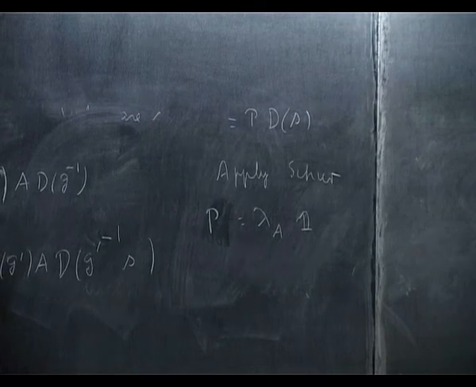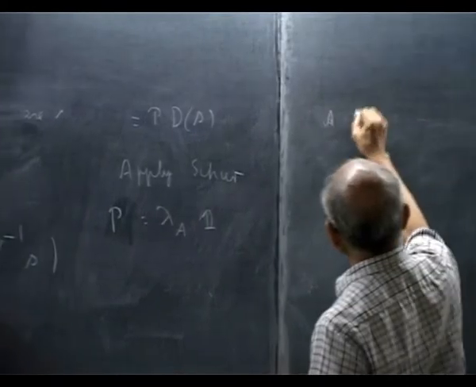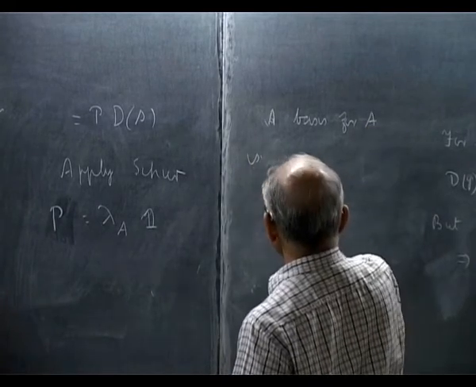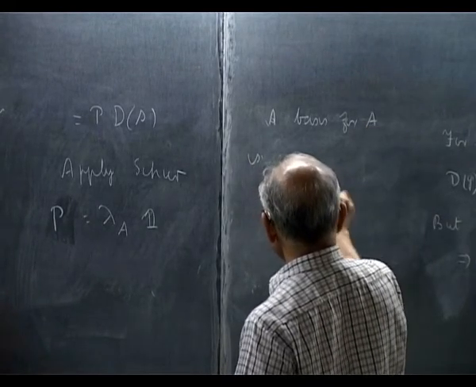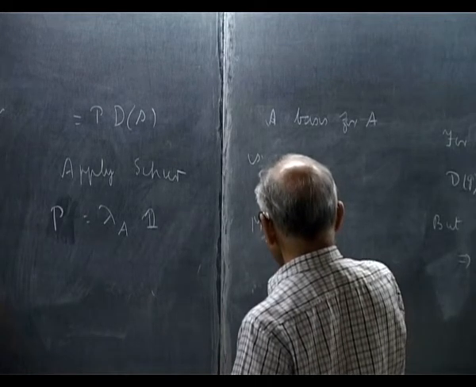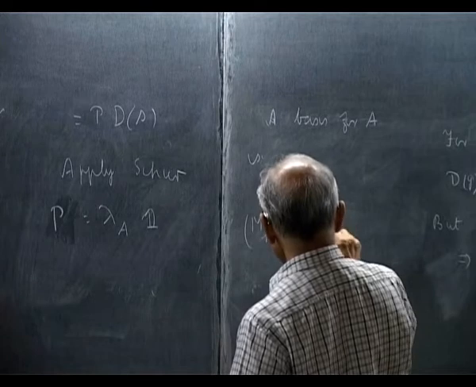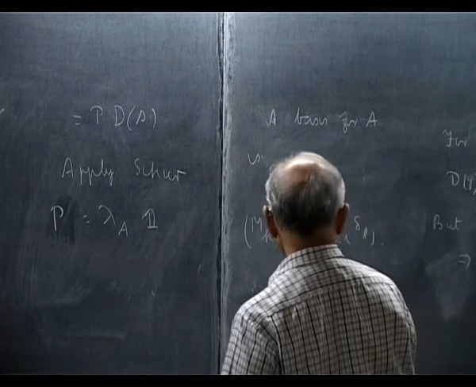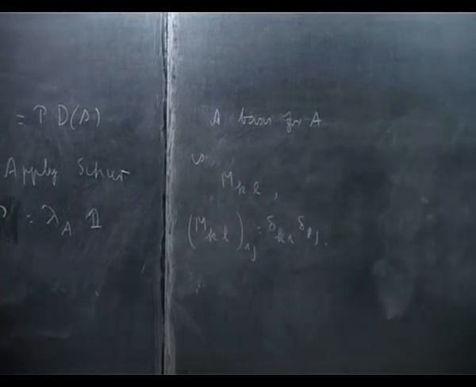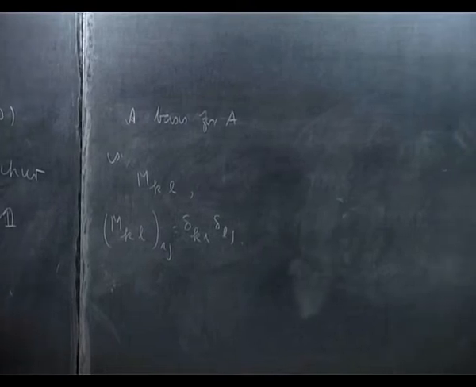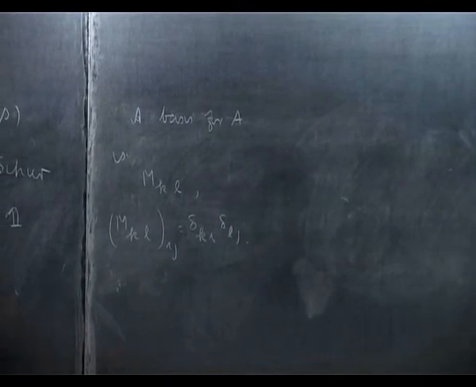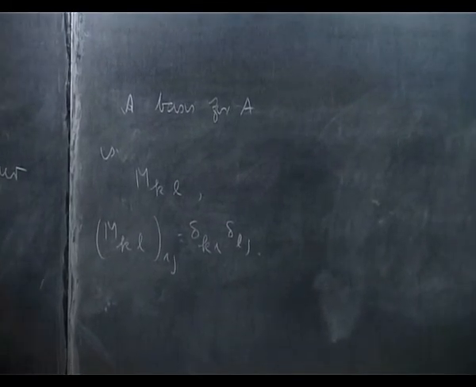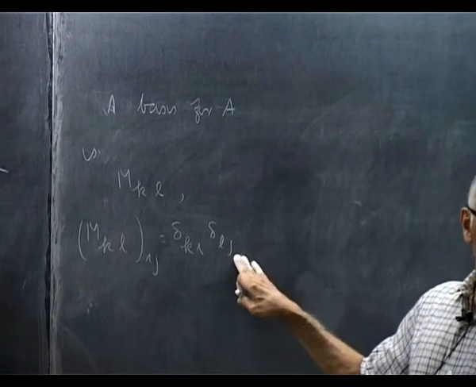Now I choose a basis for A. A basis for A is, let me call it M_KL, where (M_KL)_ij is delta_Ki delta_Lj. Any arbitrary A is a linear combination of these, what they call matrix units, where the range of these indices is sigma.